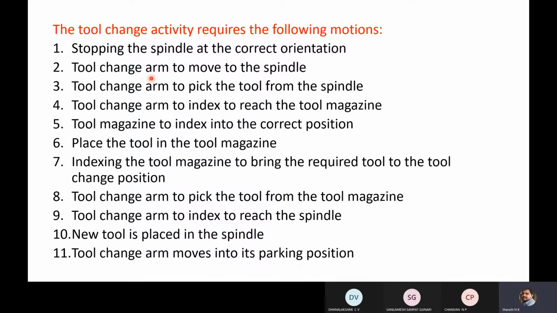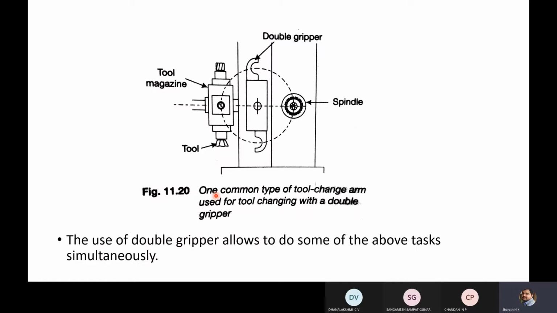Next, in order to reduce time, instead of having a single gripper, you can go for a double gripper, where when you are picking the tool from the spindle, using another gripper you can pick a new tool from the magazine. Simultaneously you can place the tool from spindle to magazine, and from magazine to spindle. Like that you can perform these operations simultaneously, reduce the number of steps, and also reduce time using a double gripper. Here you can see this is a double gripper arrangement.